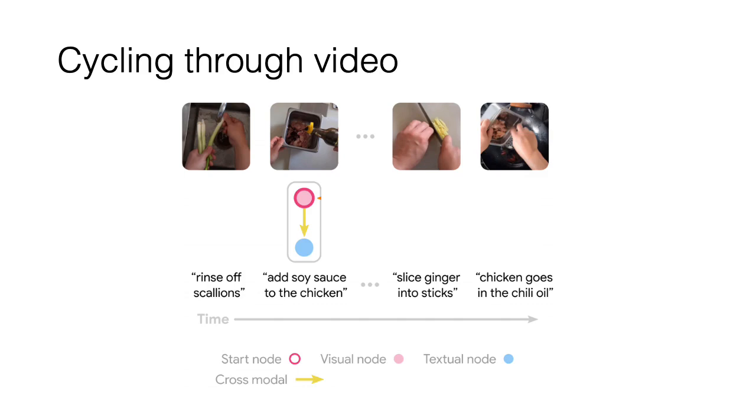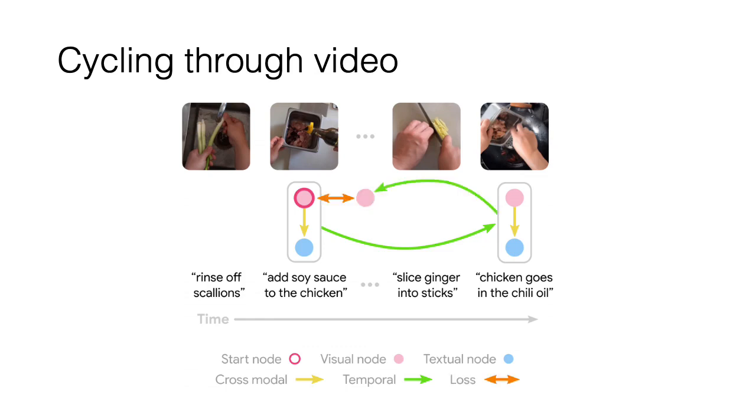The video frame and text together comprise a start state. From this start state, we task our model with predicting some future image, which is then augmented with text similarly to comprise a future state. Note, though, that this alone is a very ill-posed problem. Even without temporal information as ground truth input, the model can still choose to learn to predict the future of, say, food on a table, which is almost guaranteed to take place in the future. This future prediction therefore must be constrained. The constraint we choose is that from the future state, we must be able to learn a predictive model of the past that undoes the future, such that we cycle back to the original start state. This cycle consistency loss is depicted in orange here.